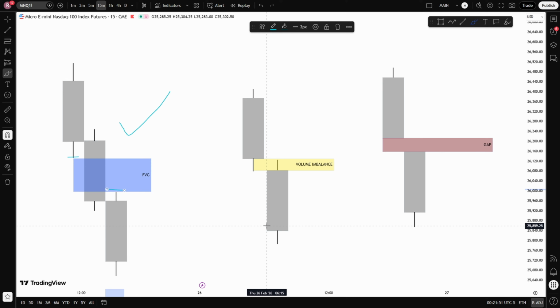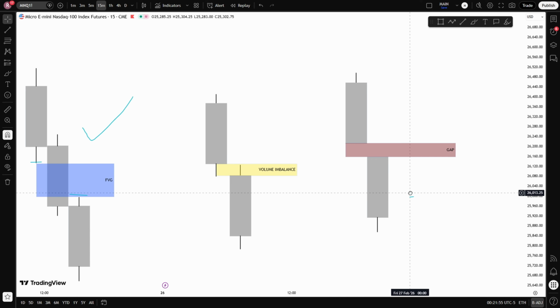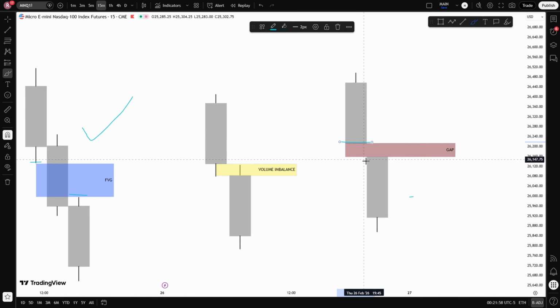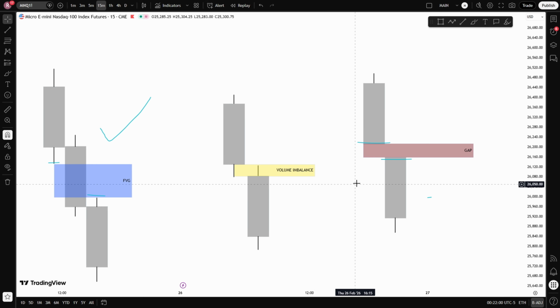The key difference between a volume imbalance and a true gap is this. A true gap is a complete absence of trading between two price levels. Price closes at one level and then opens at another level with no overlap at all, meaning there was no trading in between those prices. A volume imbalance, on the other hand, may show a separation between the close and the open, but there is still overlap between the high and low of the candles. So trading did occur in that range, it was just inefficient between those two specific prices.